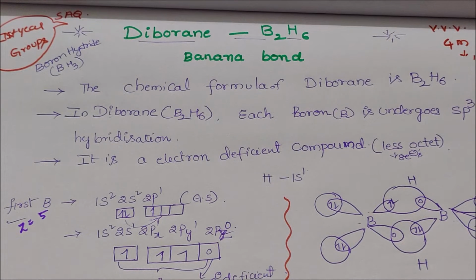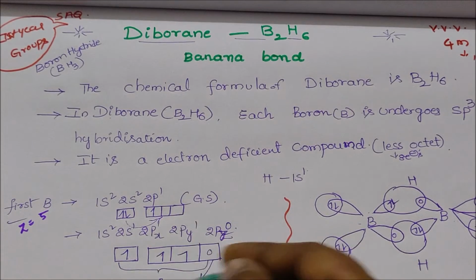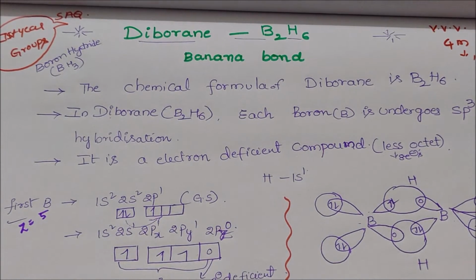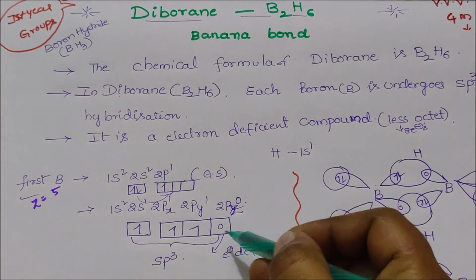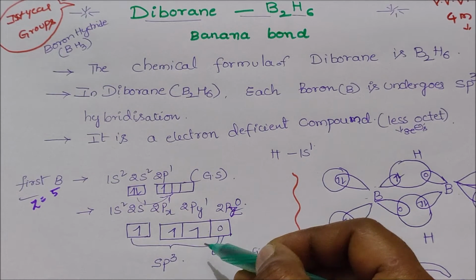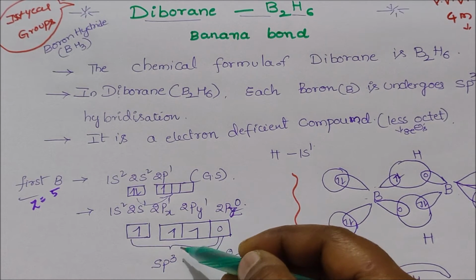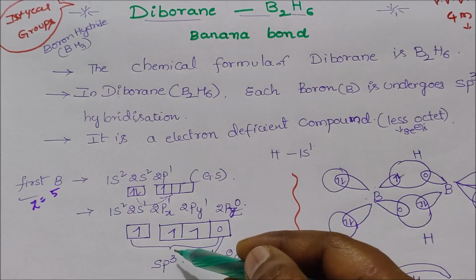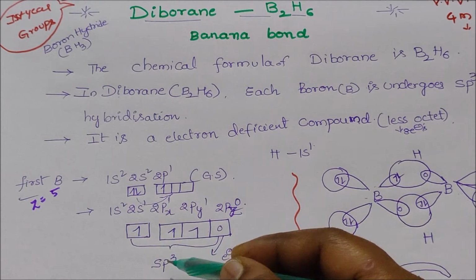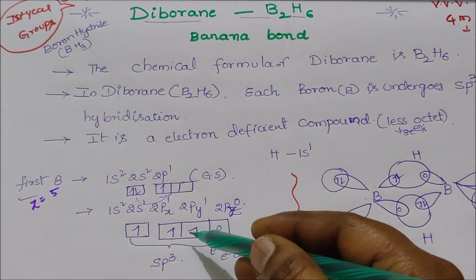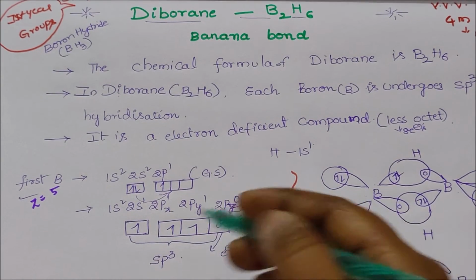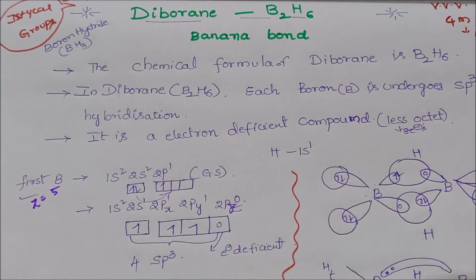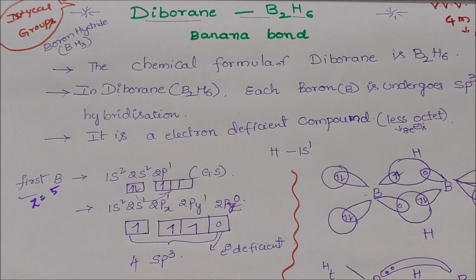The vacant p orbital also participates in the bonding. The 2s orbital and three 2p orbitals combine to produce 4 sp3 hybrid orbitals.